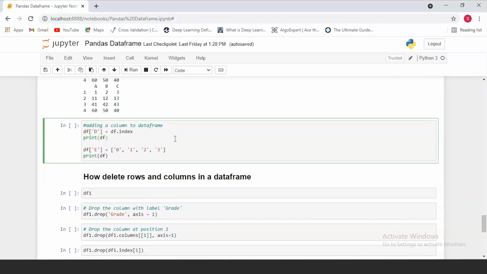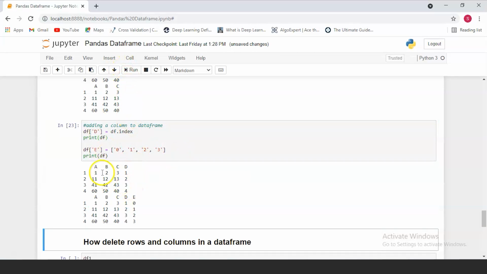Now let's see how you can add a column to a data frame. To add a column, all you have to do is specify a new column in your data frame. So over here, we are adding a new column D, and the values of column D are going to be the index values. We're also creating another column after column D called column E, and over here we're manually passing in the values as 0, 1, 2 and 3. So when we print this, as you can see,